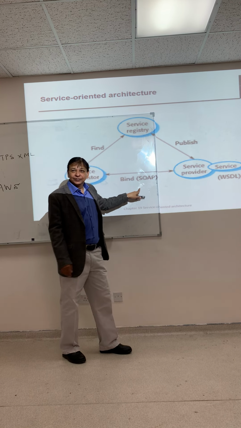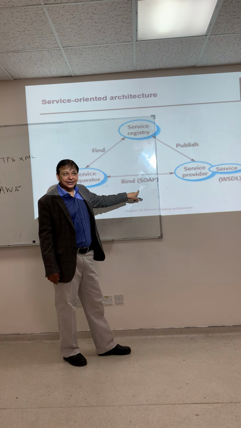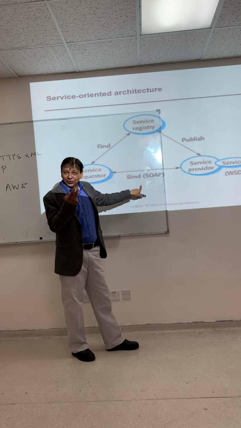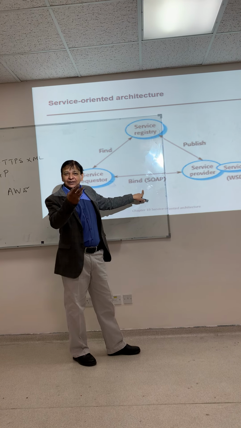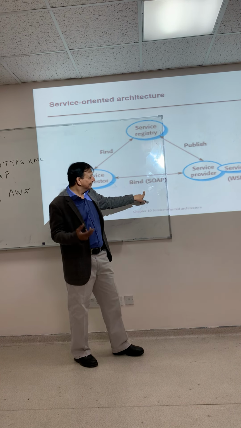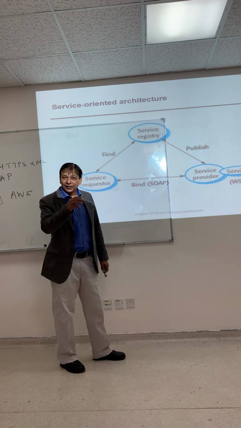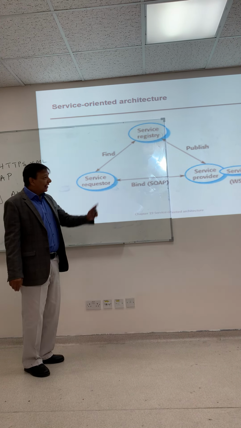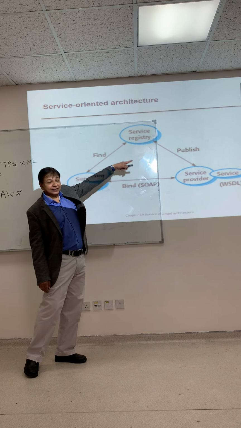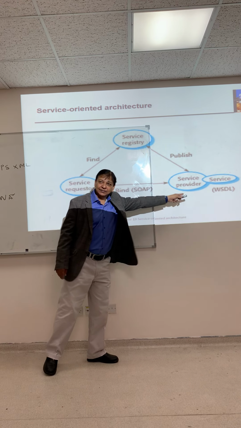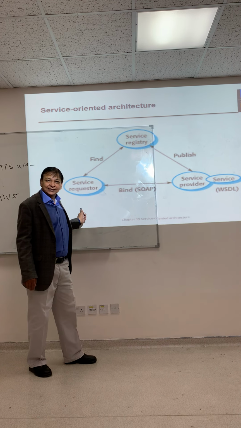And Simple Object Access Protocol is the binding, the standard protocol for intercommunication. And the service provider is there to provide the service. And they publish it, and it will be accessed from the registry, to find which service is suitable for this user.